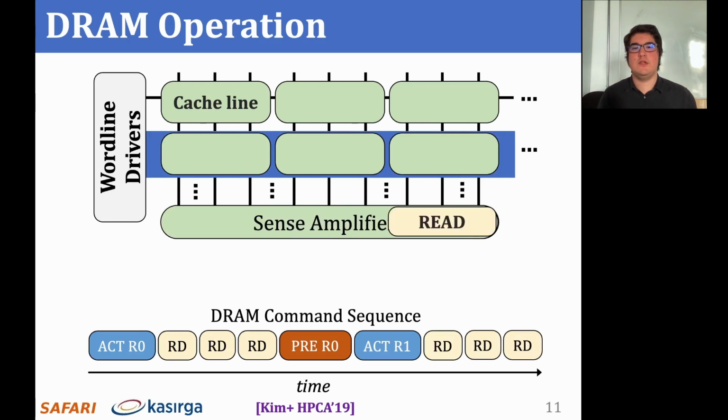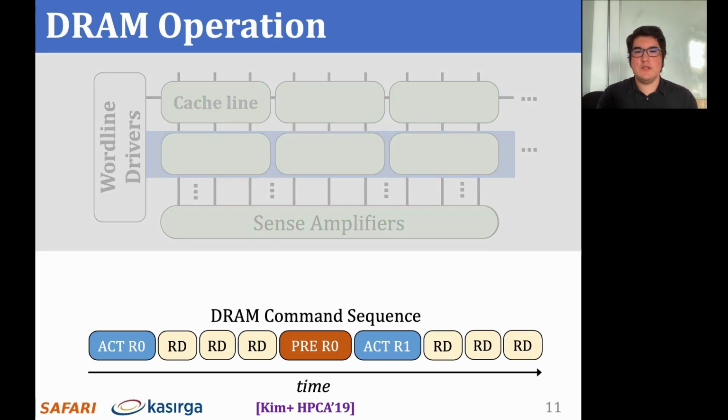To ensure correct operation, we must obey certain timing parameters that define intervals between DRAM command pairs. Two important timing parameters are TRS and TRP. TRS is the time required for the charge to become restored in the capacitors on the open row. TRS dictates the amount of time we need to wait between successive activate and precharge commands. TRP is the time it takes for a bit line to become precharged to half VDD, such that a new activate command can be issued to open a DRAM row. Successive precharge and activate commands must be separated on the command bus by at least a TRP amount of time.